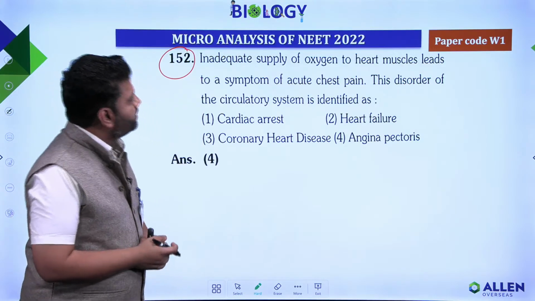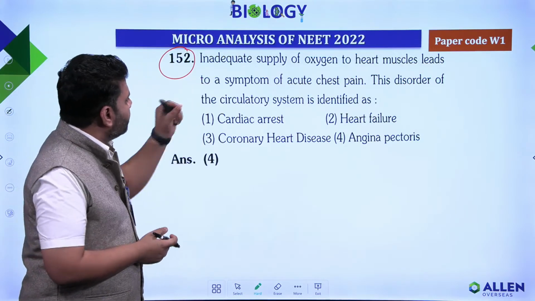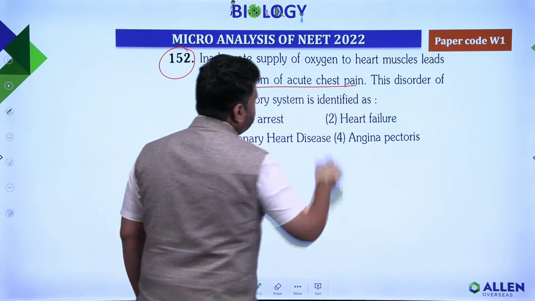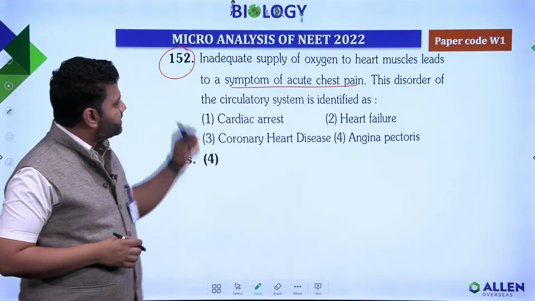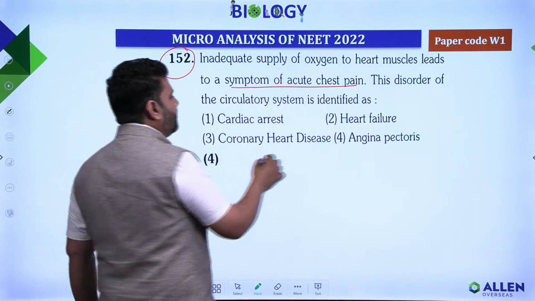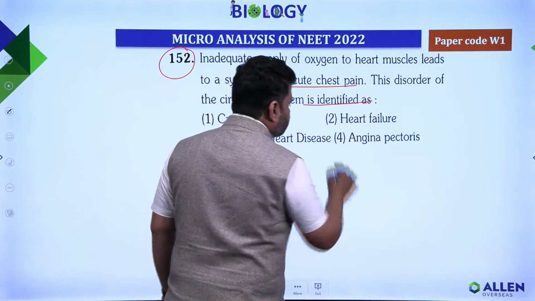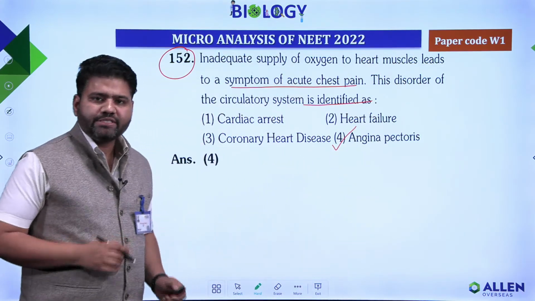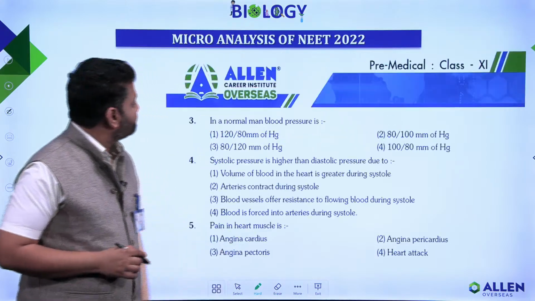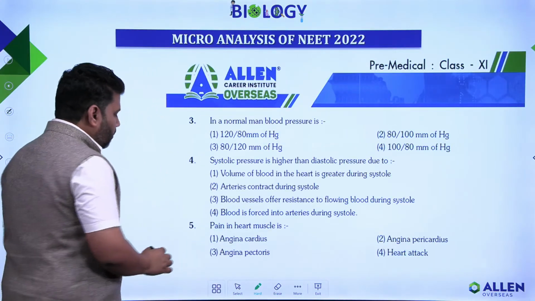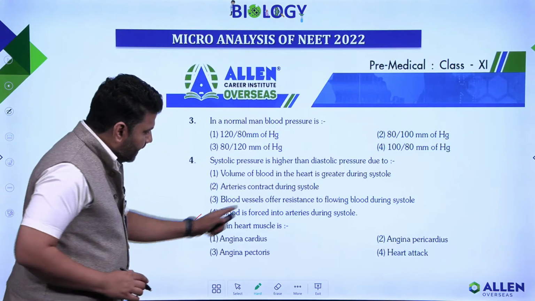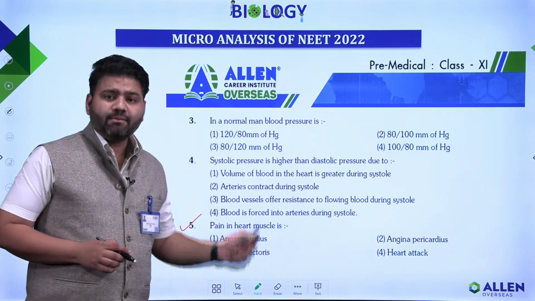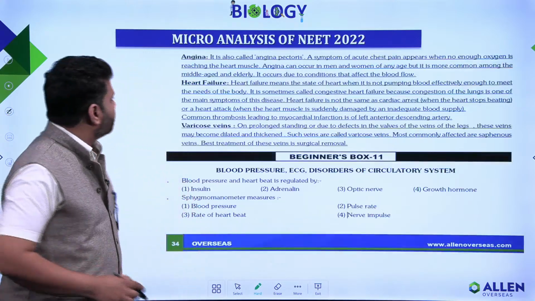Inadequate supply of oxygen to heart muscles leads to a symptom of acute chest pain. This disorder of the circulatory system is identified as, the answer was angina pectoris. So let's see a similar kind of question in our Allen module. If you focus on this fifth question, pain in heart muscle, angina pectoris. Let's see the theory of the same question from the Allen module.